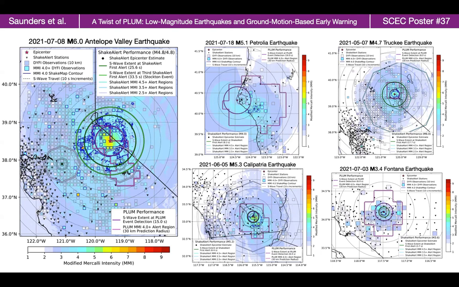And as both Plum and ShakeAlert issue alerts for magnitude less than 4.5 earthquakes, we suggest that informative post-alert follow-up messaging is key for ensuring positive public perception of earthquake early warning in general.